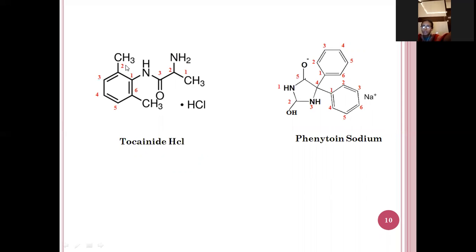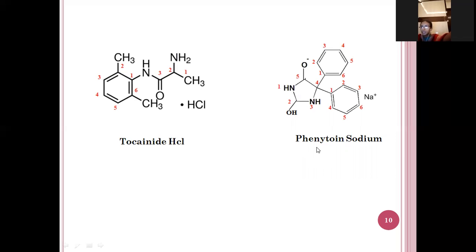For this phenyl group, in the second and the sixth position, methyl groups are attached. So this is a propionic acid. In second position, an amine group is there, and 2,6-dimethyl phenyl is attached, and this is the hydrochloric